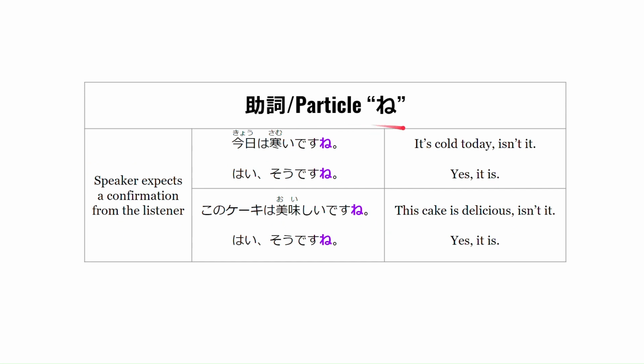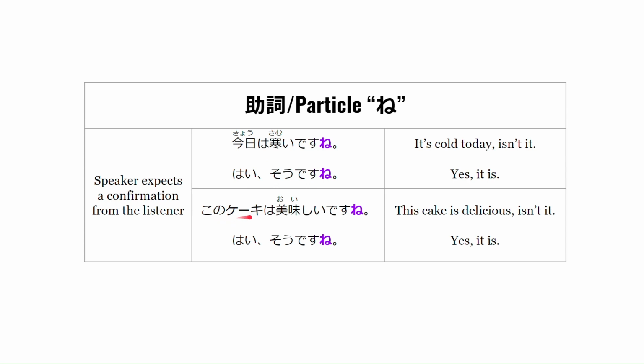So the particle ne is used when a speaker expects a confirmation from the listener. So this is the speaker and this is the listener. 今日は寒いですね。はい、そうですね。 So this means it's cold today, isn't it? And the reply is yes, it is. So the particle ne is used when you're seeking confirmation. Here the speaker is confirming whether today is cold. And the listener replies, yes, it is.